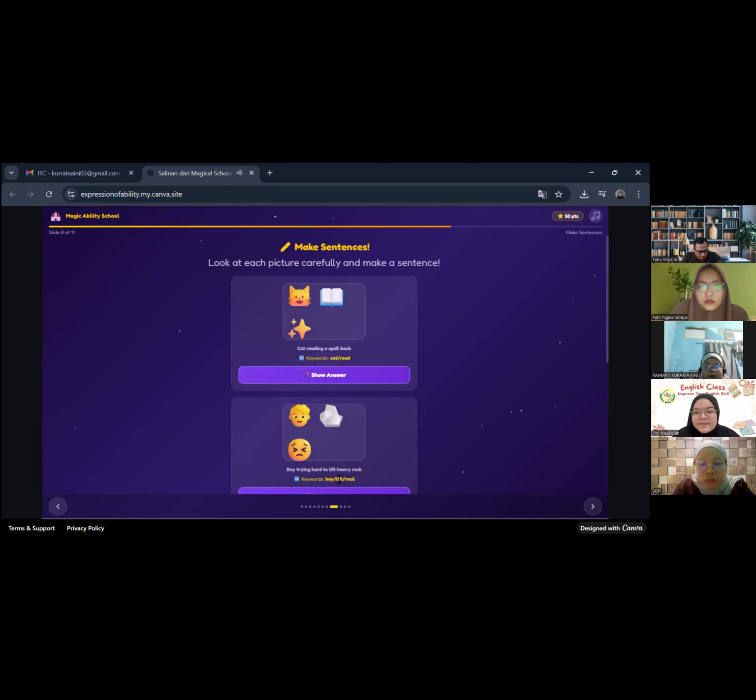Okay, now let's move on to practice 2. Look at each picture carefully and please make a sentence using can or can't. For example, we have a cat and a book. The key sentence is cat reading a spell book.